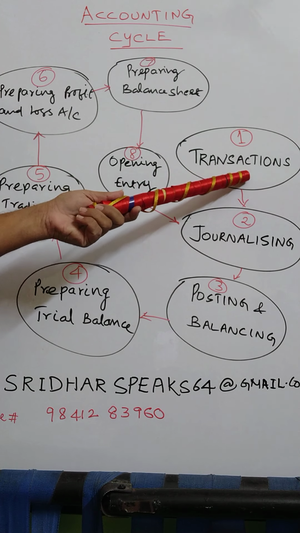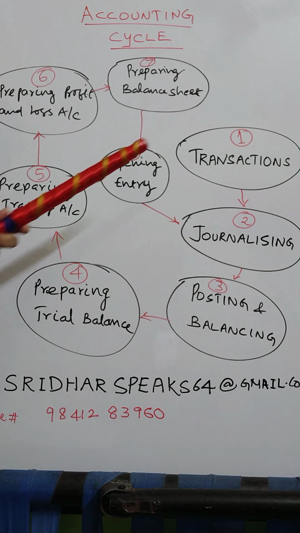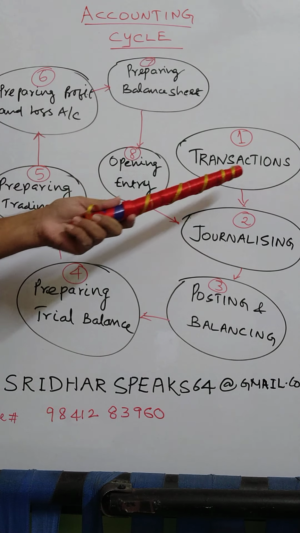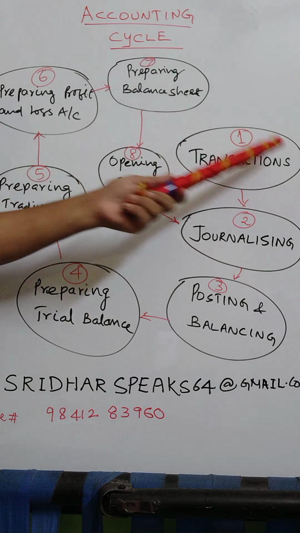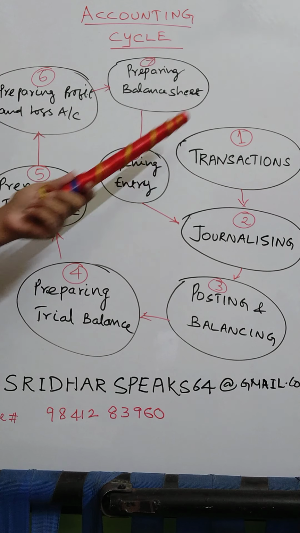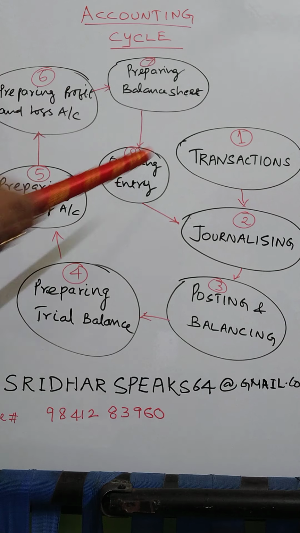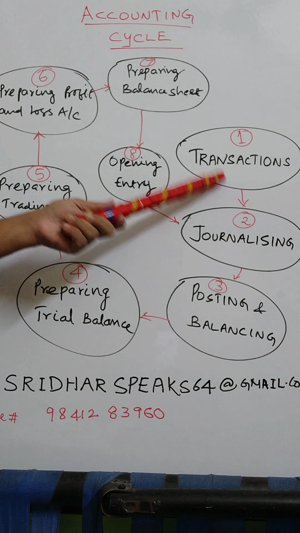First one is called transaction. What do you mean by transaction? Transaction is nothing but recording the financial information in a systematic and chronological way. In the given example, as I told you, we bought two computers. When I bought the computers, that is called a financial transaction. How many computers did I bring? Two computers. At what rate? 50,000 each, so 1 lakh. That is called a transaction. This is step number 1 in the accounting cycle.